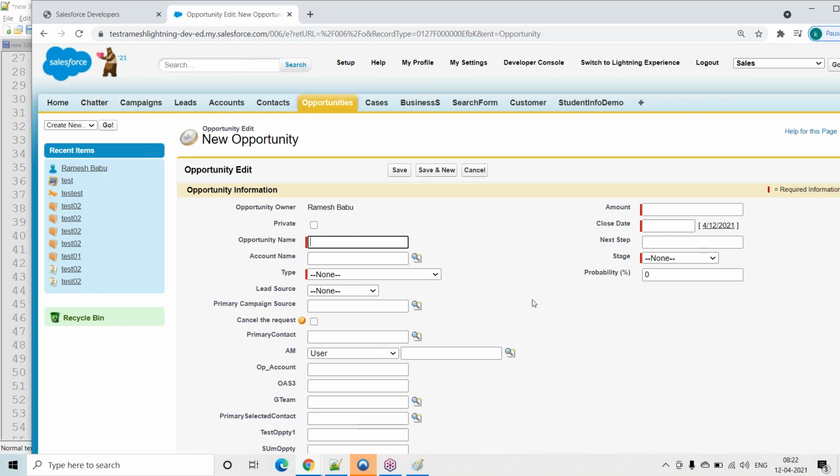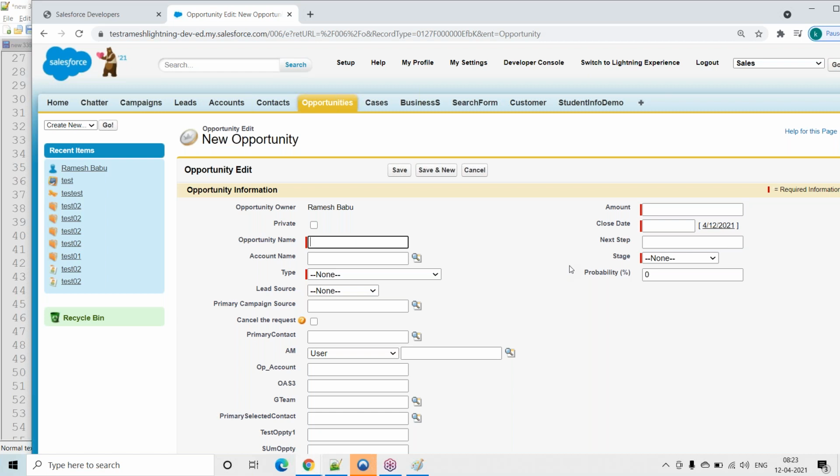Initially Salesforce started with the classic version. Slowly users are increasing. When users are increasing, they will use devices, mobile or tab or some other devices. But whenever they are using the devices, this screen is not compatible with the mobile or with the tab. So they came with the advanced version.